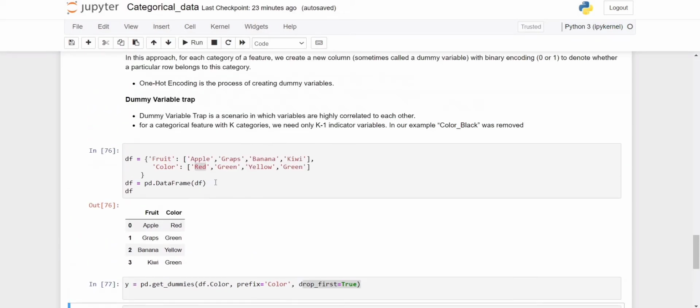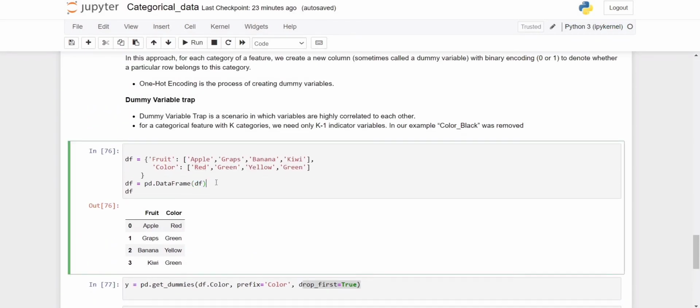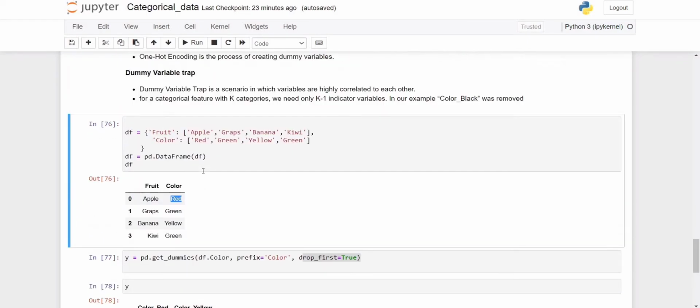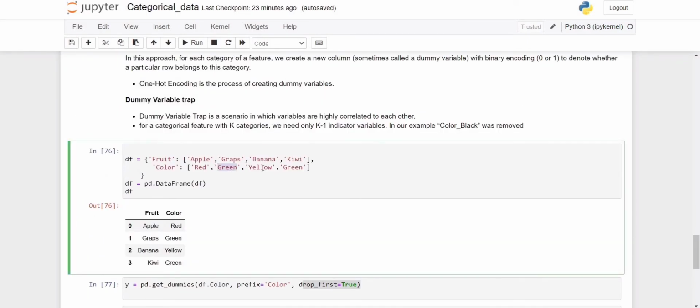Whenever we create dummy columns, the data will be set in the form of boolean, meaning 0 and 1. If data is present, it means 1. If data is not present, we mark it as 0. So let's understand here: apple is red in color, so the green value will be 0, yellow will be 0 and red will be 1.